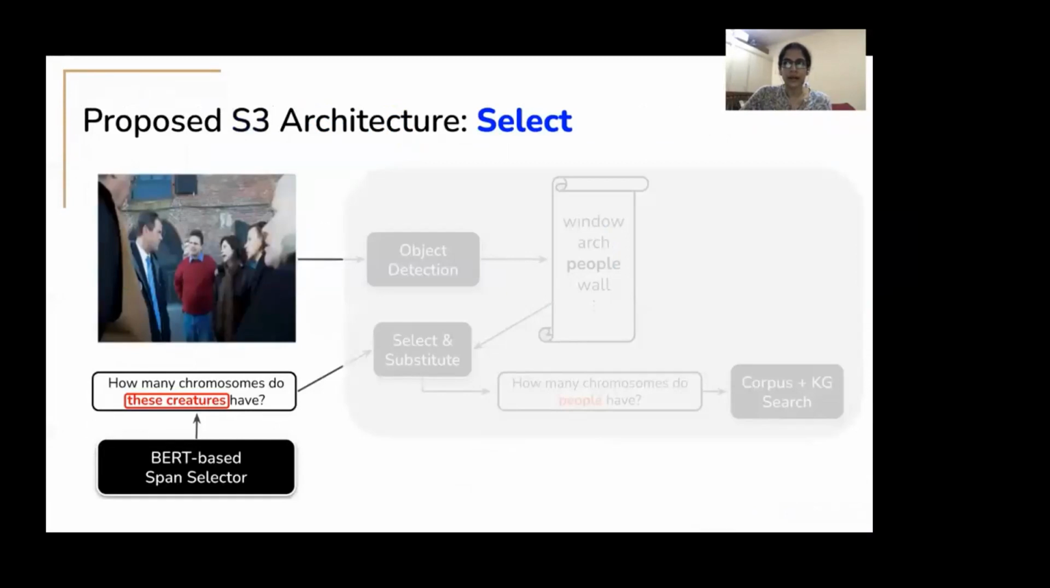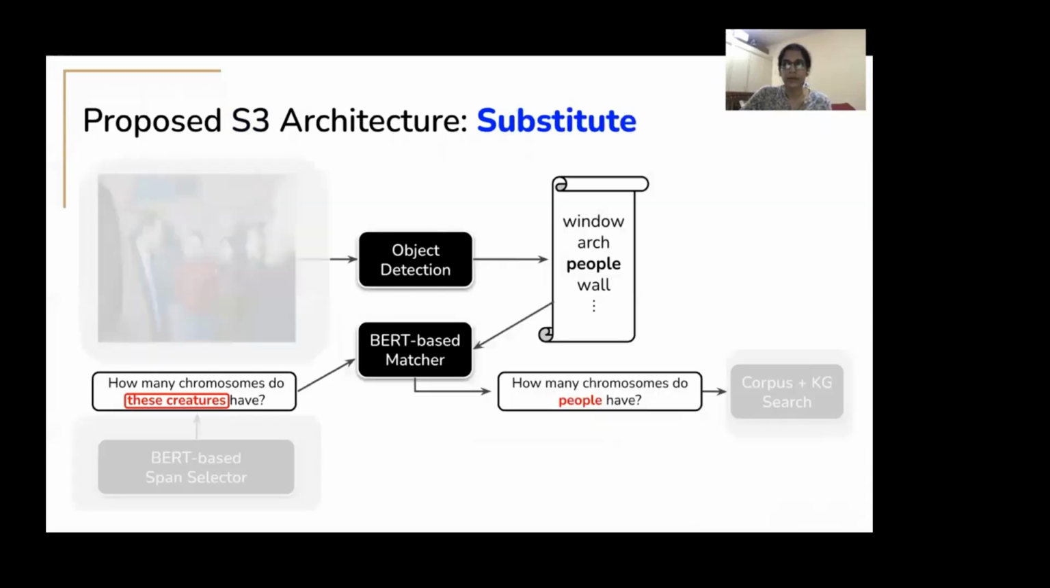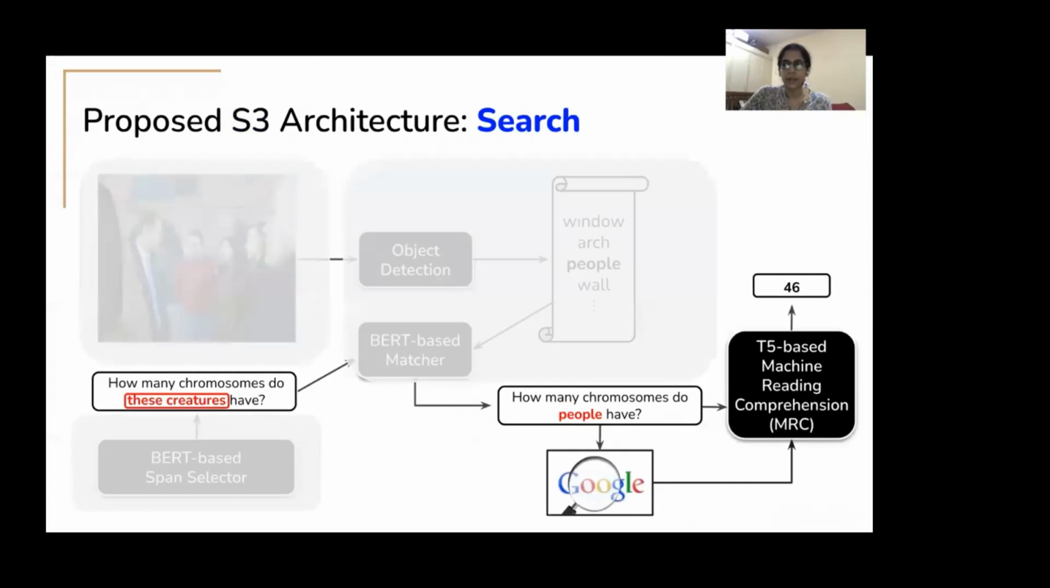We also propose a neural architecture for S3, where a BERT-based span selector first identifies a span in the question that needs to be replaced with some information from the image. Given a predicted span, we want to determine which object from the image would be its best substitute. For this, we use a BERT-based matching module, which is detailed in our paper, in order to identify the object which is the best substitute for the span. We then pass the reformulated query through Google to get a top 10 list of most relevant snippets. These are further passed as input to an MRC module that naturally supports an open domain setting and allows us to bypass the classification setting, which is far more restrictive.